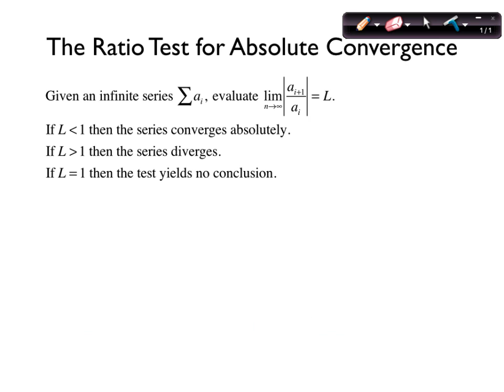So the ratio test says if you have an infinite series, you can evaluate this limit. So you make a new sequence taking the ratio of consecutive terms. So a_(i+1) is the next term after a_i. So you make a ratio out of that, and then you make a sequence of those, and you take the limit of that sequence. So you analyze this sequence made of ratios of consecutive terms. And then you have these conclusions based on what that limit is. So let's see what this is about. Here's the important part.